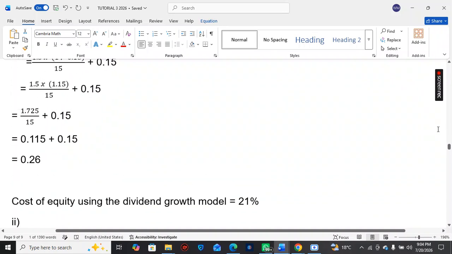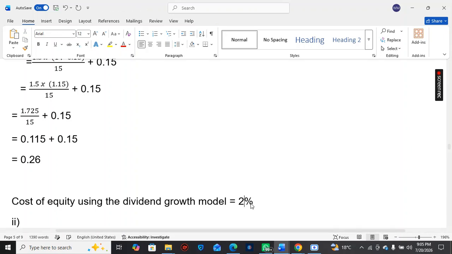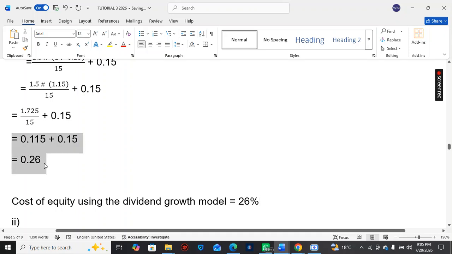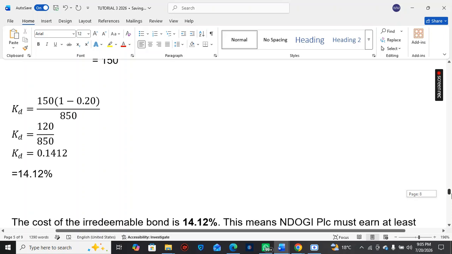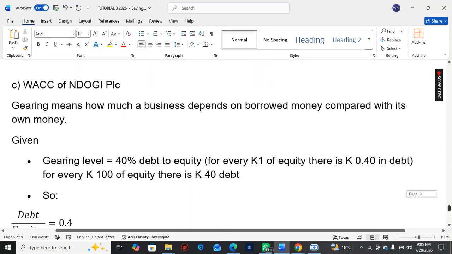Let's make sure. Let's see cost of equity. So this was 26%. I had to put 26% instead of 21%. It was actually 26% here. So here we put 26%.